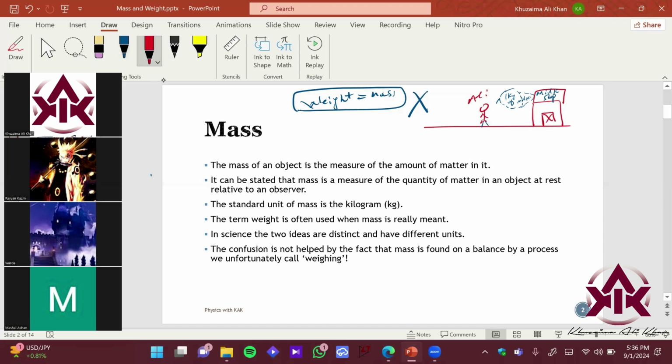So let's quickly skim the content a little, then we're going to relate it with some examples, right? So the mass of an object is the measure of the amount of matter in the body, right? So what is matter? Can you explain what is matter? This is turning into a chemistry class. What is matter?